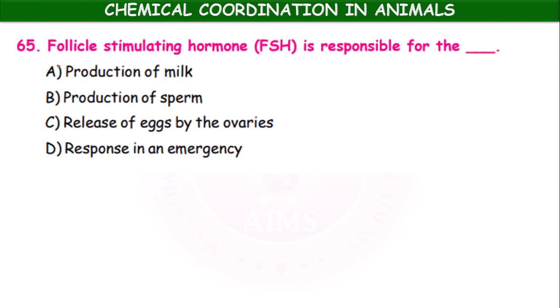Follicle stimulating hormone is responsible for production of milk, production of sperm, release of eggs by the ovaries, response in an emergency. It is the release of eggs by the ovaries, FSH, whereas LH or ICSH, interstitial cell stimulating hormone, stimulates the testes to produce the testosterone hormone, okay. So here release of eggs by the ovaries is under the influence of FSH, follicle stimulating hormone.